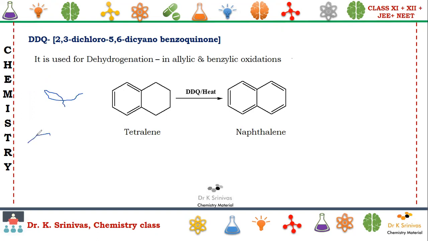Here we will try to write this structure like this. Double bond O here, here Cl, here Cl, this is nothing but the structure of the reagent. This reaction only takes place at allylic and benzylic positions. This is a benzene ring. Everyone knows the side carbon. This and this are nothing but benzylic.